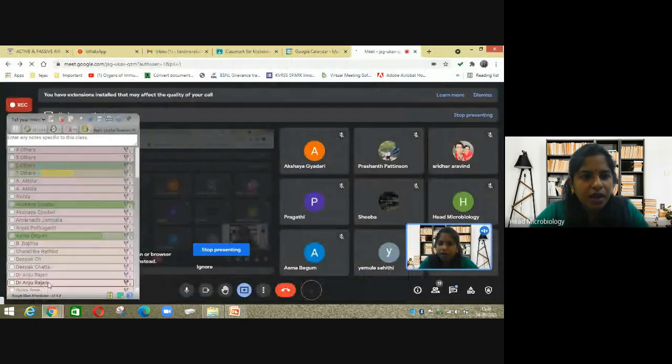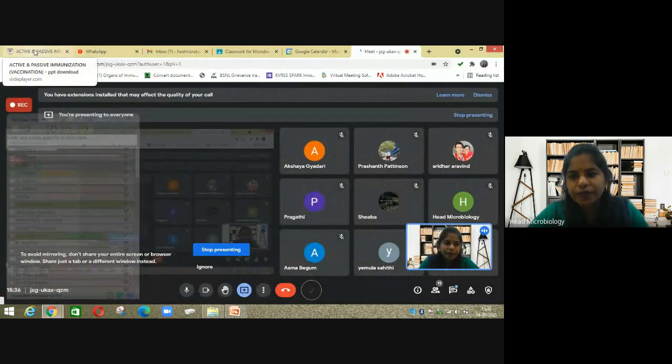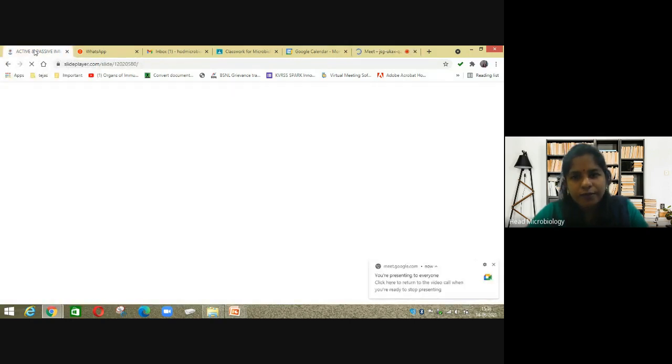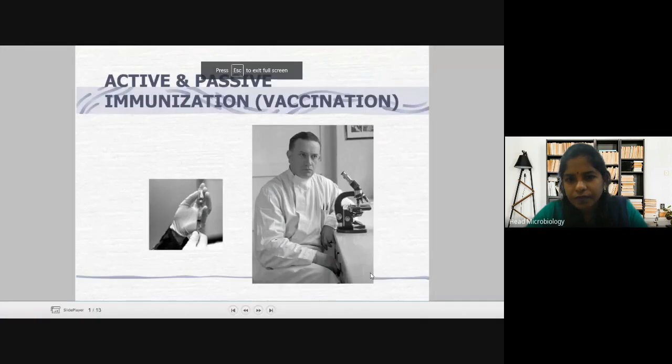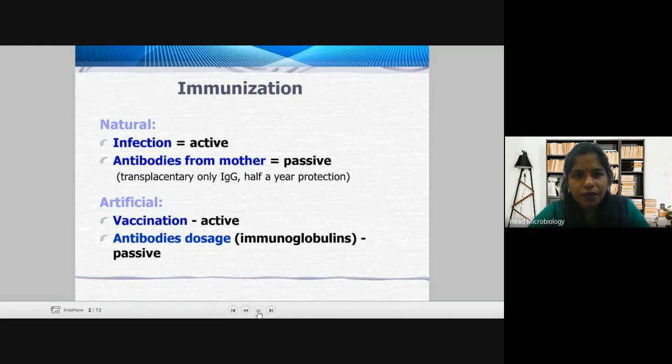Let us go to active and passive immunization. Immunization, as I told you, is vaccination. Active and passive immunization is nothing but active and passive, where you need to get vaccination. Let us make the terms clear. So under natural infection and under artificial, immunization is nothing but vaccination. We are all aware of it.